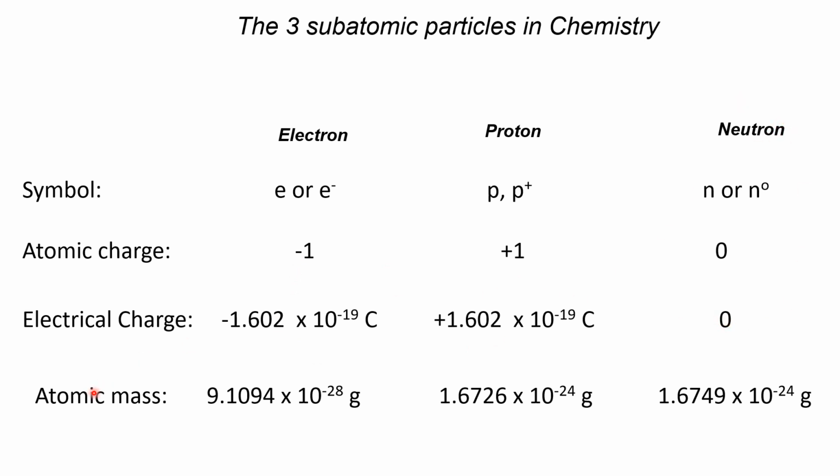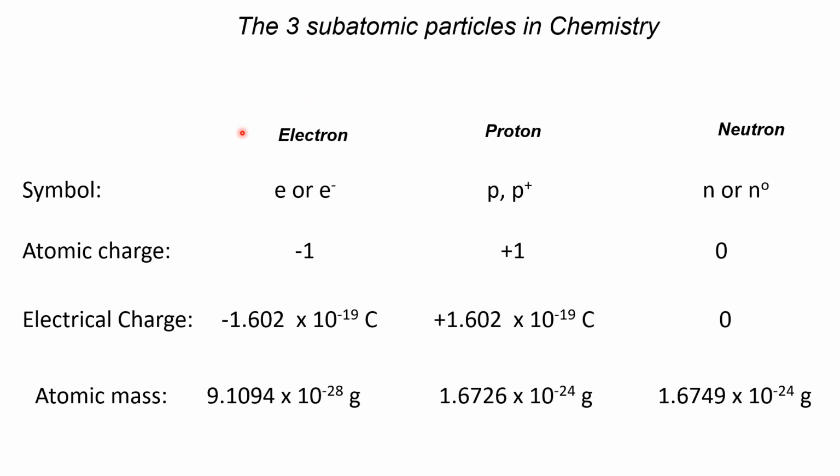And when it comes to atomic mass, they have their respective masses, atomic masses at the quantum scale. Grabe, very small numbers. Okay? They're very, very small. Particularly this electron is almost nothing.